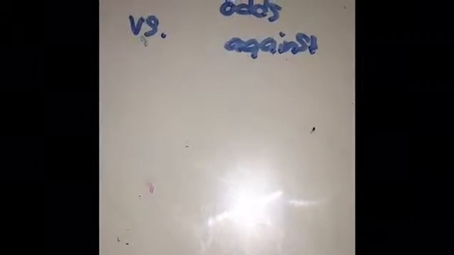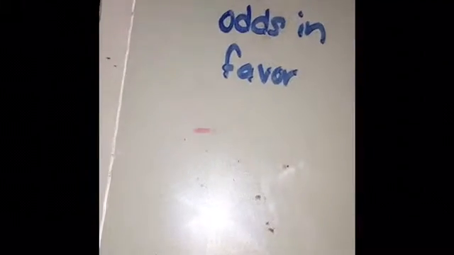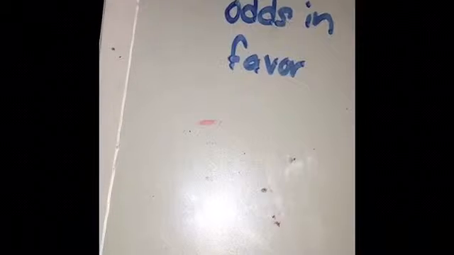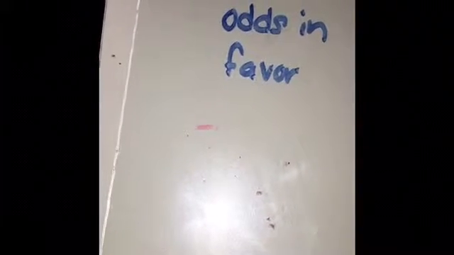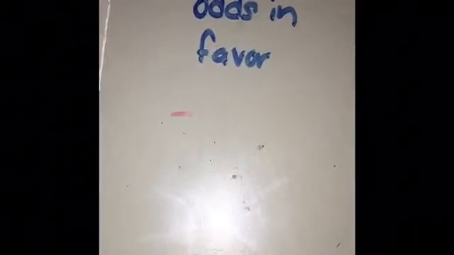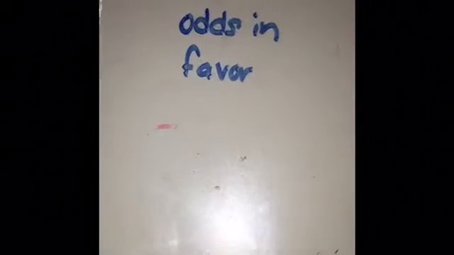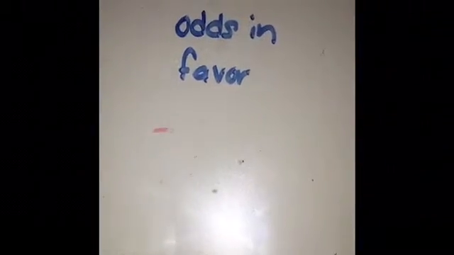Odds against picking a club from a deck of cards would be the rest of the cards, not including the clubs, versus the clubs. So it'd be 39 over 13, which reduced and simplified is 3 over 1, or 3 to 1. Odds in favor would be, for example, picking tens from a deck of cards. So it'd be the number of outcomes in the event, which is 4 tens, and the number of outcomes not in the event, which is the rest of the cards, which is 48, which becomes 1 to 12.